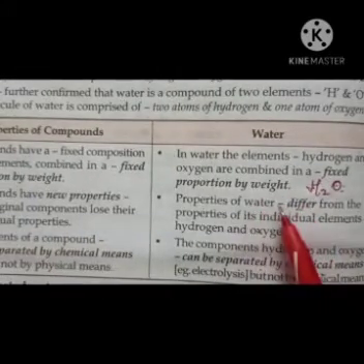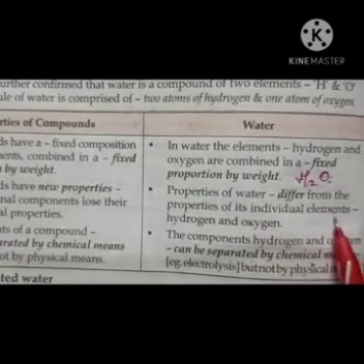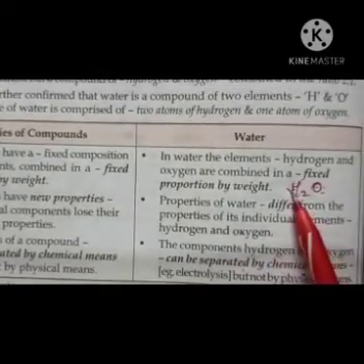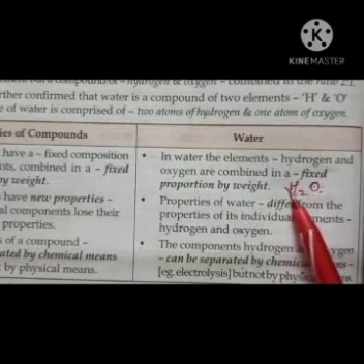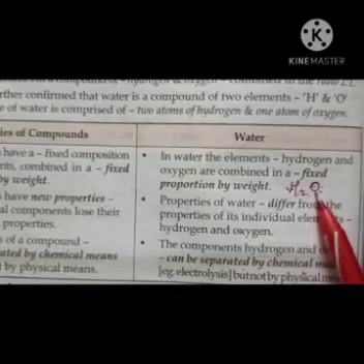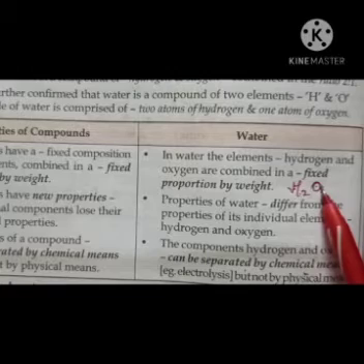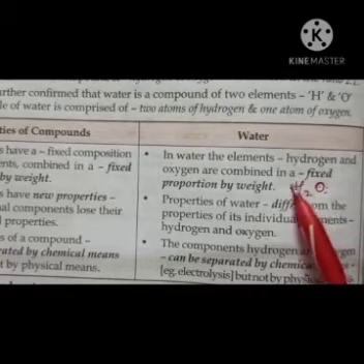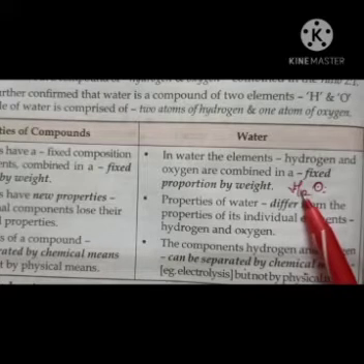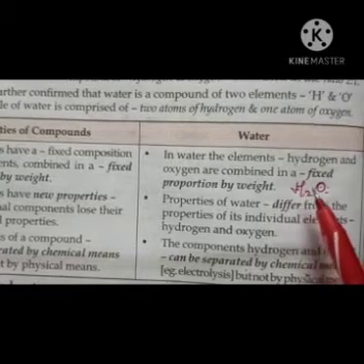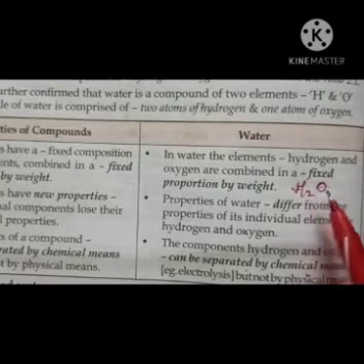Second is the properties of water. They differ from the properties of its individual elements, hydrogen and oxygen. All of you know hydrogen is a highly inflammable gas which can easily catch fire, and oxygen always helps in burning. But when these two elements combine in a fixed proportion, they form water, and water always puts off the fire, right? Or it extinguishes fire. Means the properties of water are totally different from its individual elements.